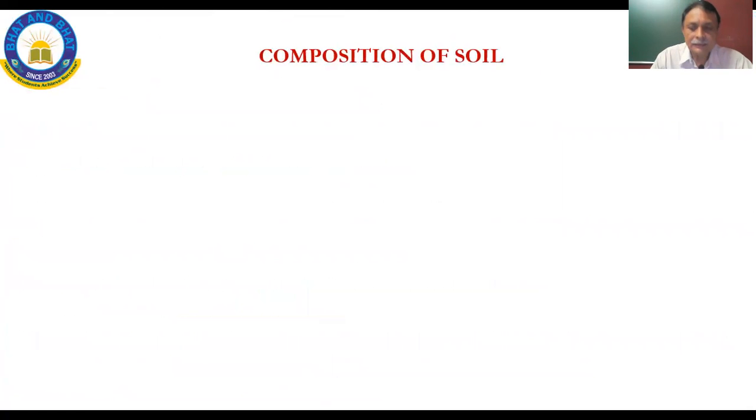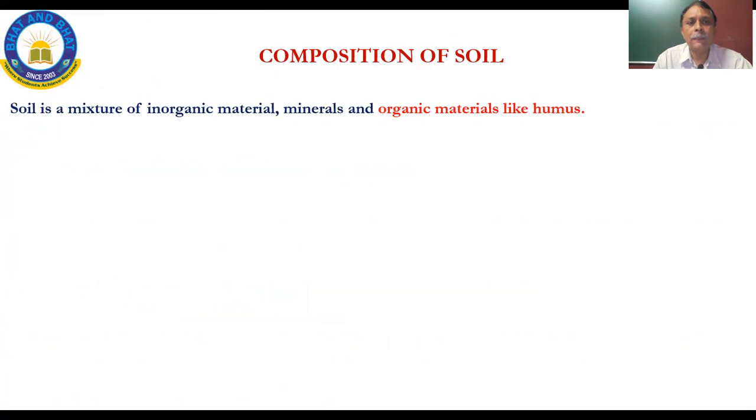Next, we come to the composition of soil. Soil is a mixture of inorganic material, minerals, and organic materials like humus.